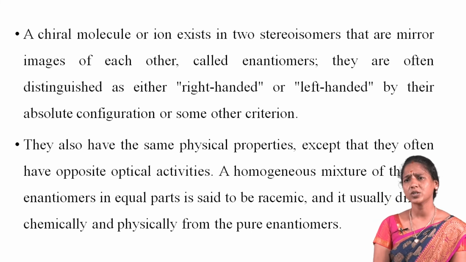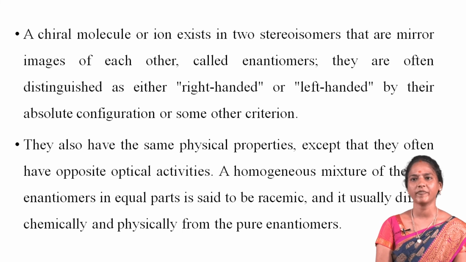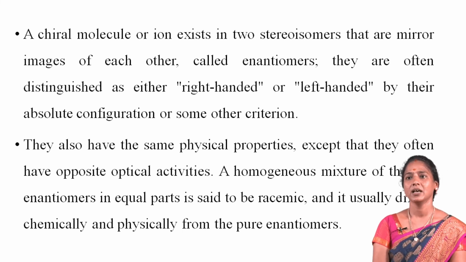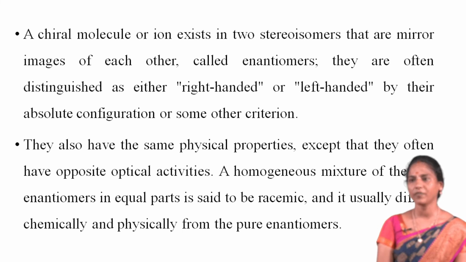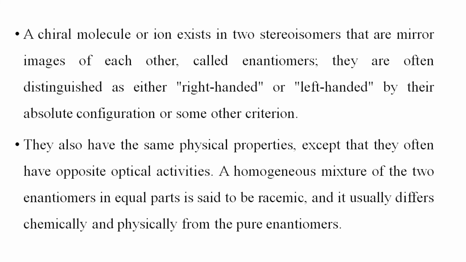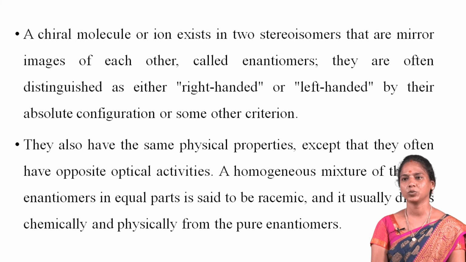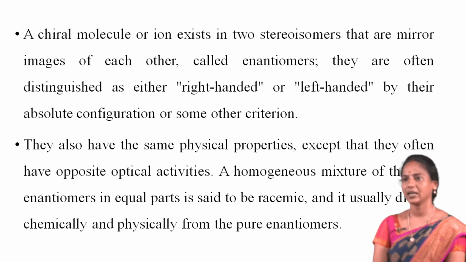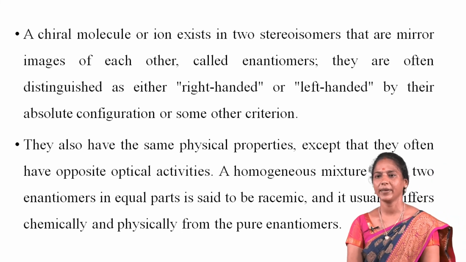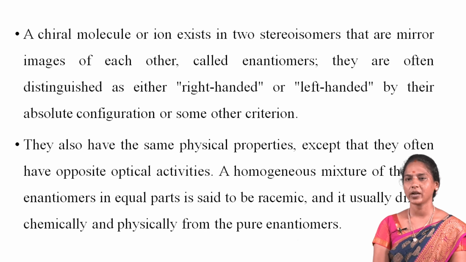They also have the same physical properties except that they often have opposite optical activities. A homogeneous mixture of the two enantiomers in equal parts is said to be a racemic mixture, and that is usually different chemically and physically from the pure enantiomers.